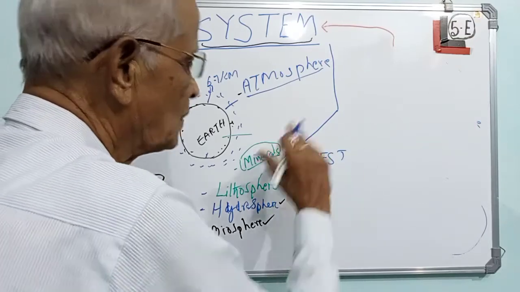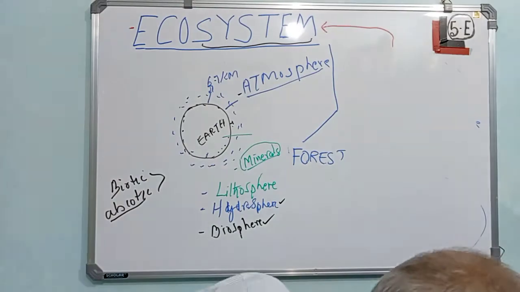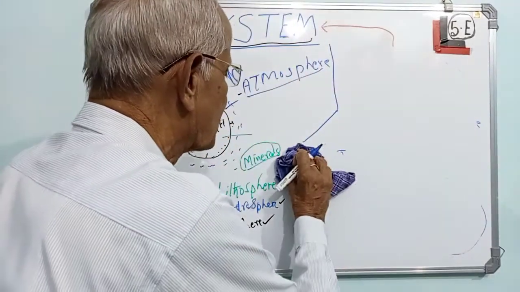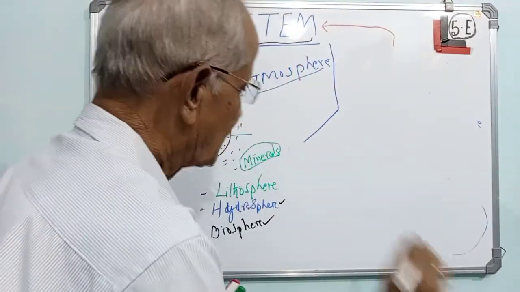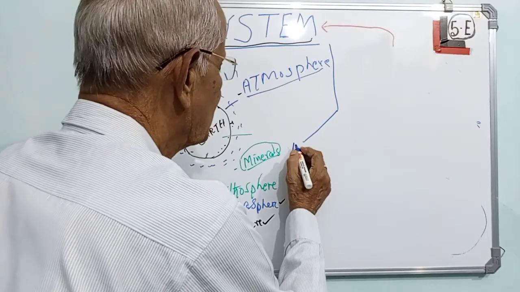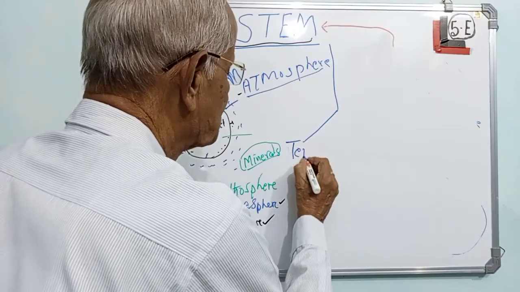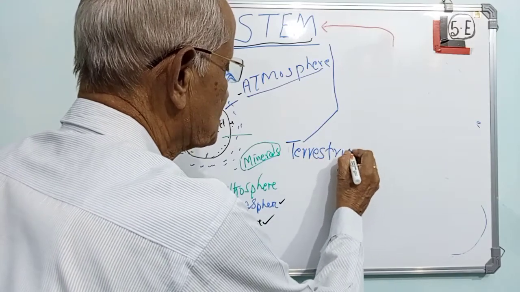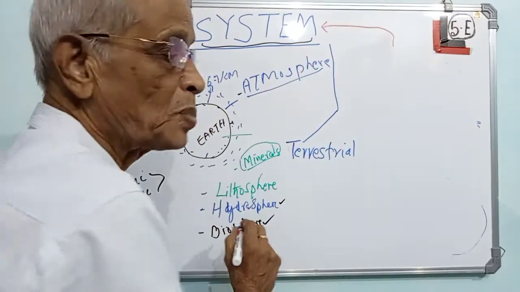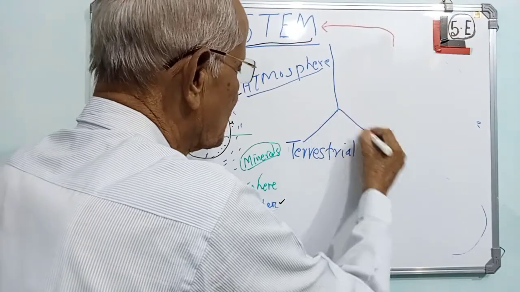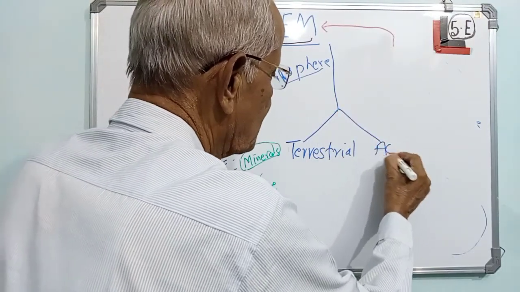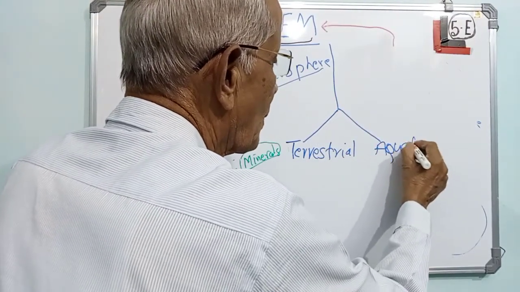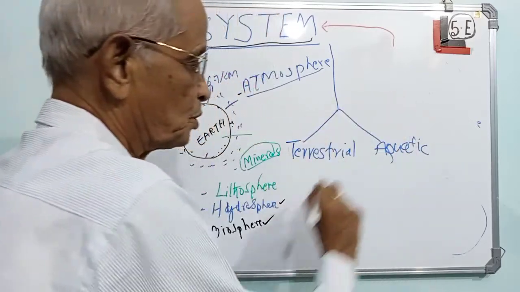right? Or we can still make it a little more simpler. We can make it like the ecosystem on the land called terrestrial ecosystem. We can also use another term like aquatic ecosystem.